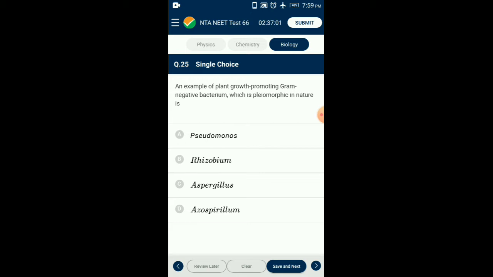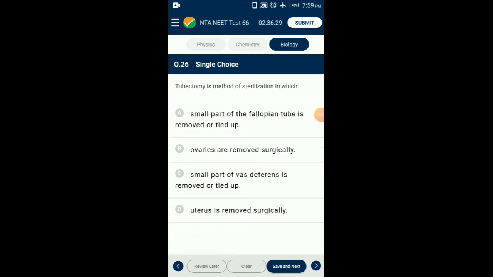So the answer is option B, Rhizobium. Question number 26. Tubectomy is a sterilization method of birth control in which a small part of the fallopian tube is removed or tied up. The answer is option A.